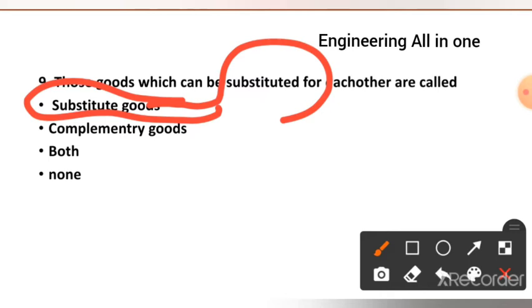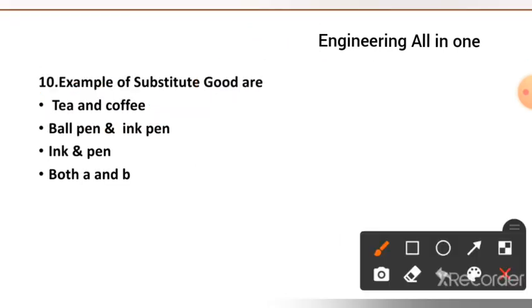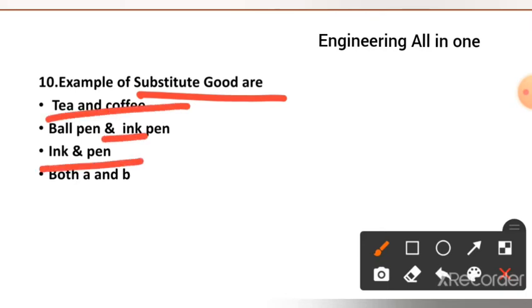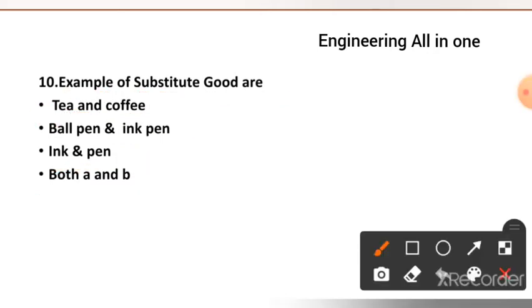If you still have a little doubt, it will become clear in the coming example. See here, examples of substitute goods are: tea and coffee, ball pen and ink pen, or both. The right option to this question is option number D, both. Both A and B are correct. Tea and coffee, ball pen and ink pen are substitute goods.